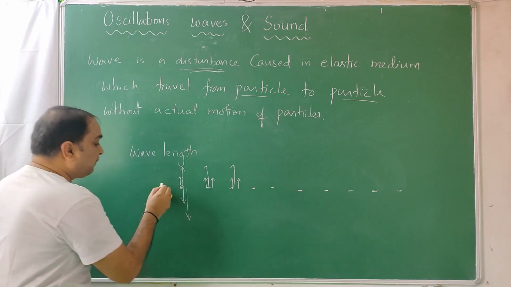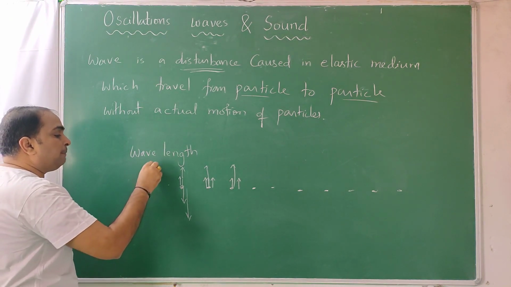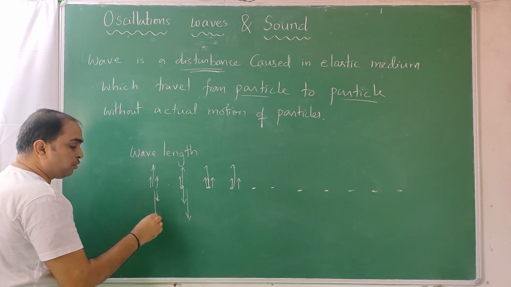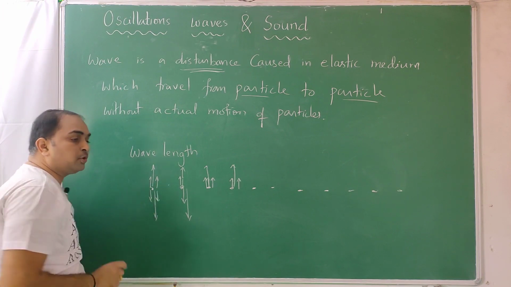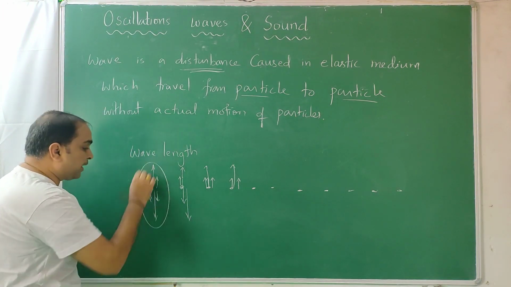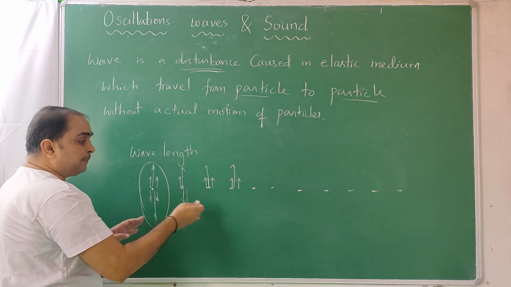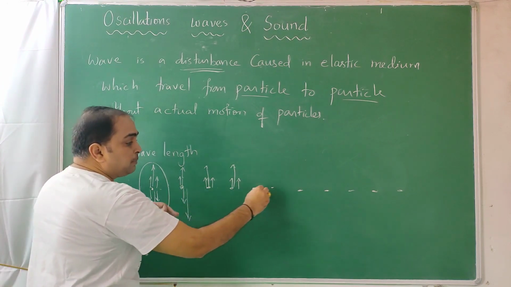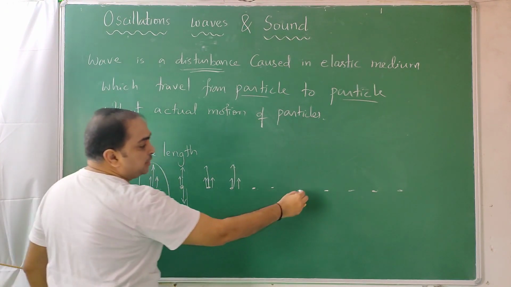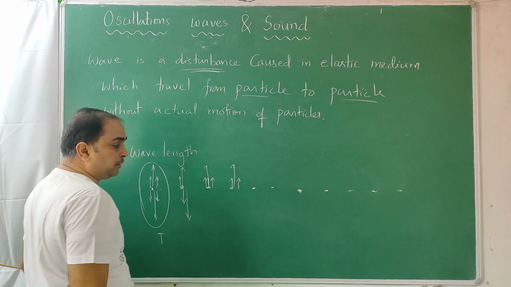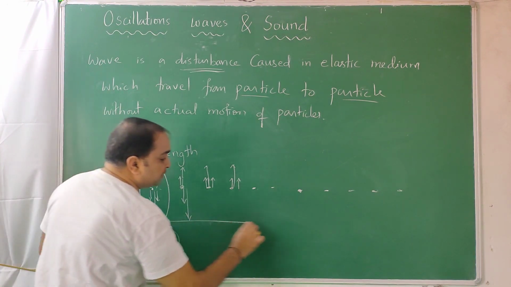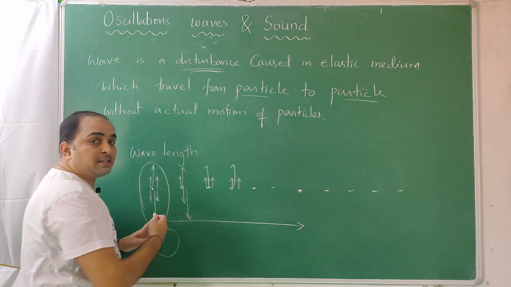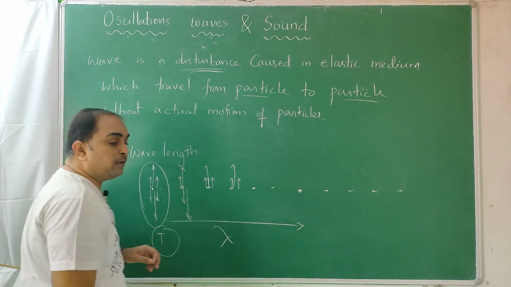So this particle goes up, comes down, goes down, comes up and comes back. So it took some oscillation, for that it took some time period t. By that time, the next particle copies the motion. Now this is going to start the motion. So within this time, the distance traveled by the wave, the distance traveled by the energy, is called wavelength.